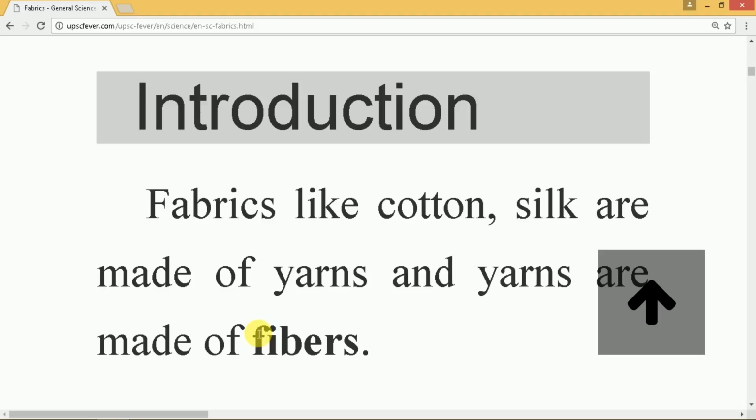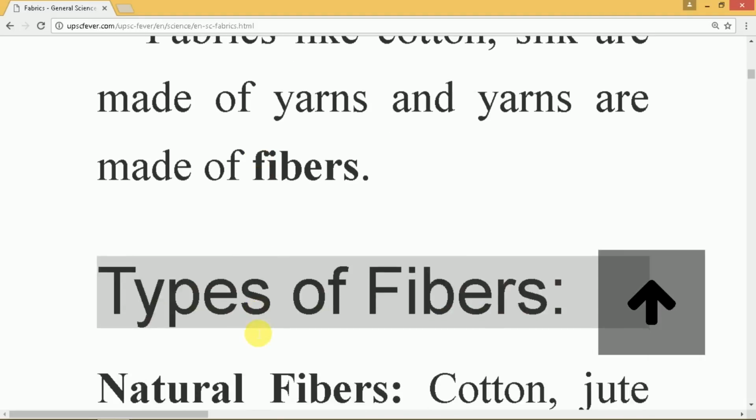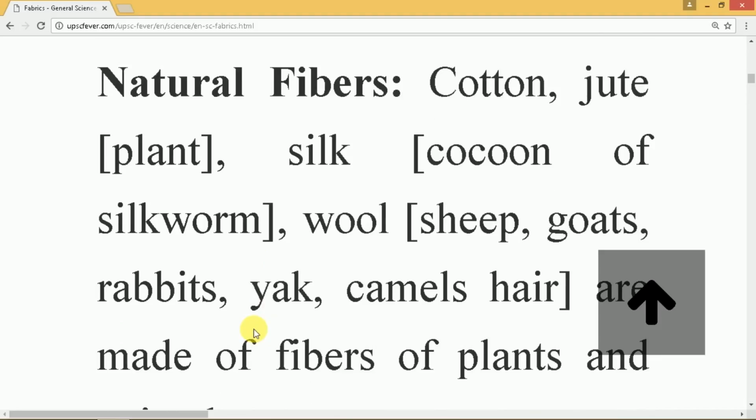Starting with cotton, the chemical structure of cotton says that it is a polymer of cellulose, which means it is made up of a large number of glucose units. Whereas wool is obtained from Angora goats, which are found in the Jammu and Kashmir region. Also, the wool of the Kashmiri goat is used in making pashmina shawls. Apart from this, other animals that give wool are llamas and alpacas of South America.